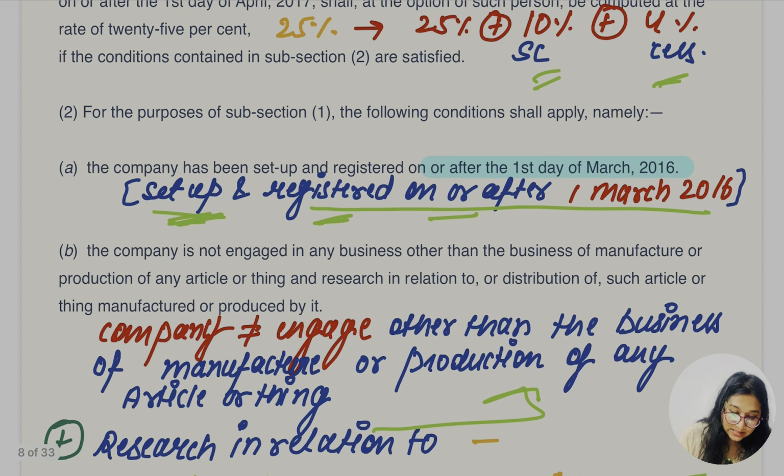The condition is that the company has been set up and registered on or after 1st of March 2016.